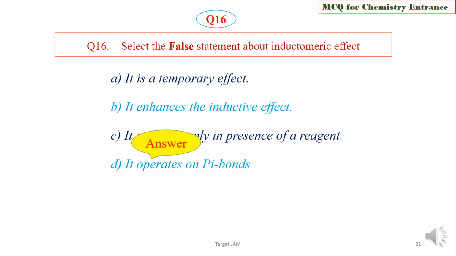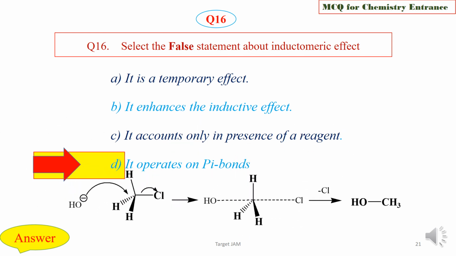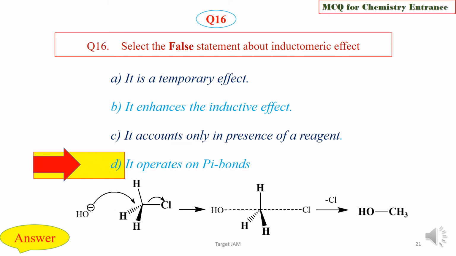We are now going to check the answer key, and the right option is option D, that is it operates on pi bonds. Basically, inductomeric effect operates on sigma bonds. See in this example, the C-Cl sigma bond, and OH minus attacks next to the C-Cl bond, and inductomeric effect occurs on the C-Cl sigma bond.